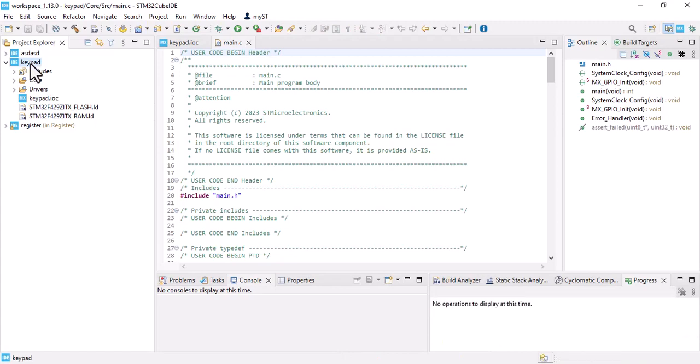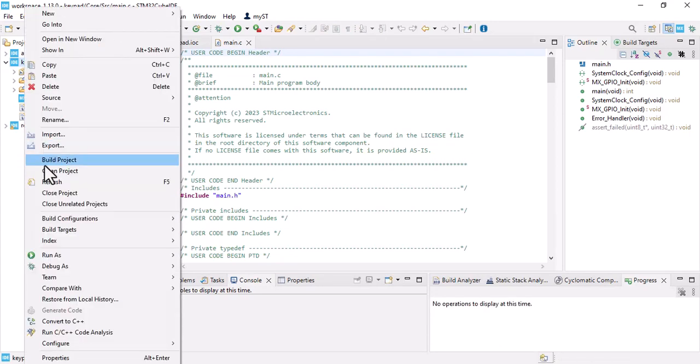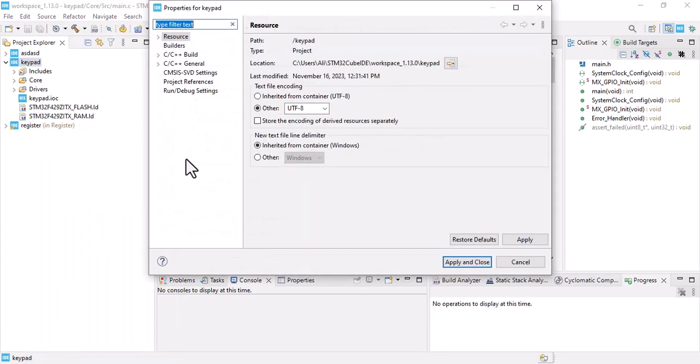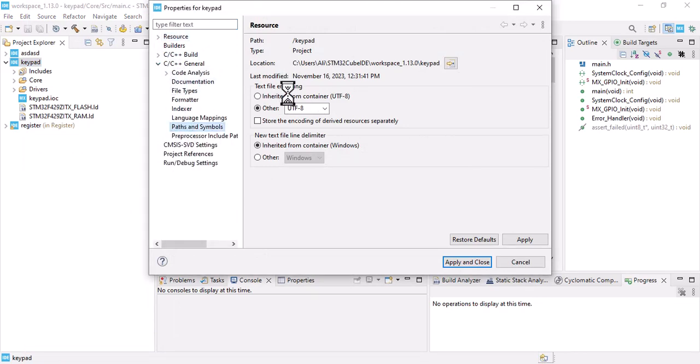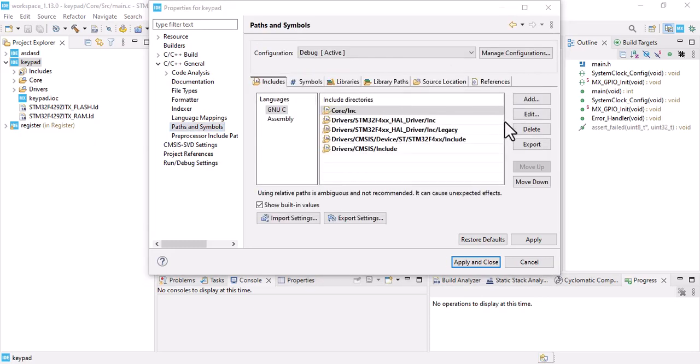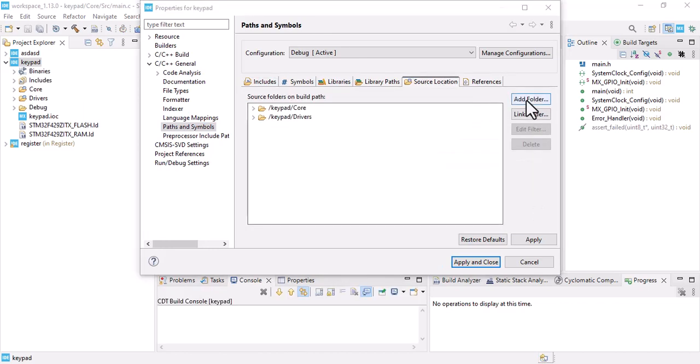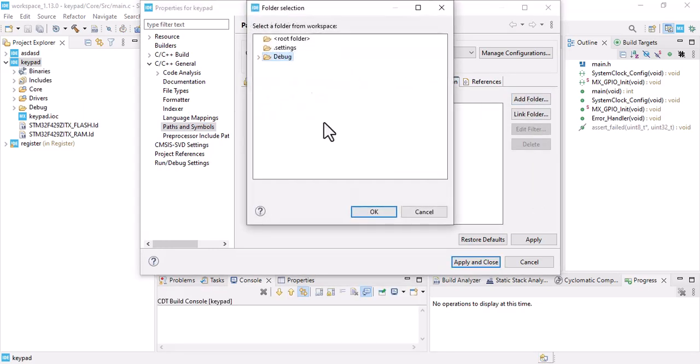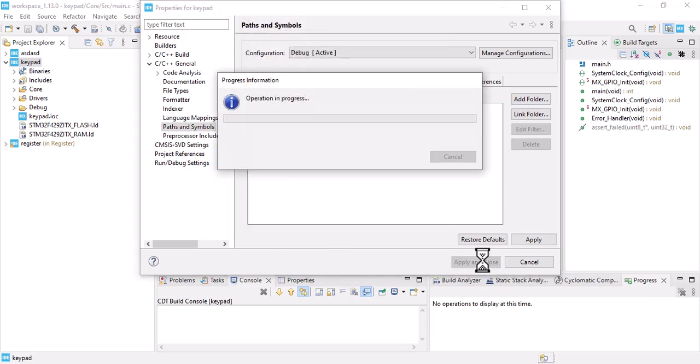Press F5, then go to properties, general path, here you should go Add folder, debug folder, OK, apply and close.